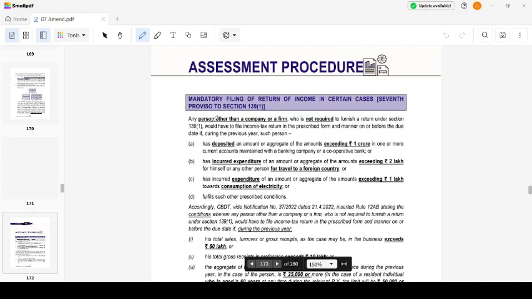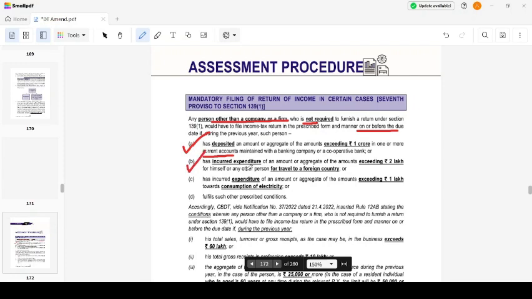Any person other than a company or a firm, who is not required to furnish a return under section 139, has to furnish an income tax return in the prescribed form and manner on or before the due date if he has deposited an amount exceeding 1 crore in one or more current accounts maintained in a banking company or a cooperative society. So if it is a person other than a company or a firm, and it has deposited in excess of rupees 1 crore in current accounts, then it is required to furnish a return of income on the due date.